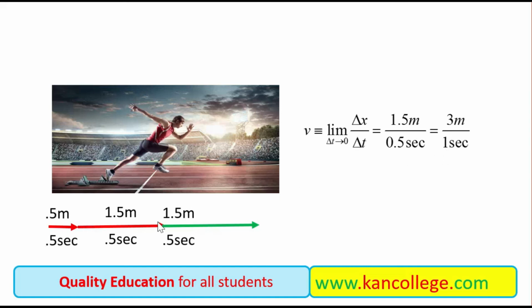If it continues to displace for the whole second, then it will cover a distance of 3 meter. So this athlete has the velocity of 3 meter per second.